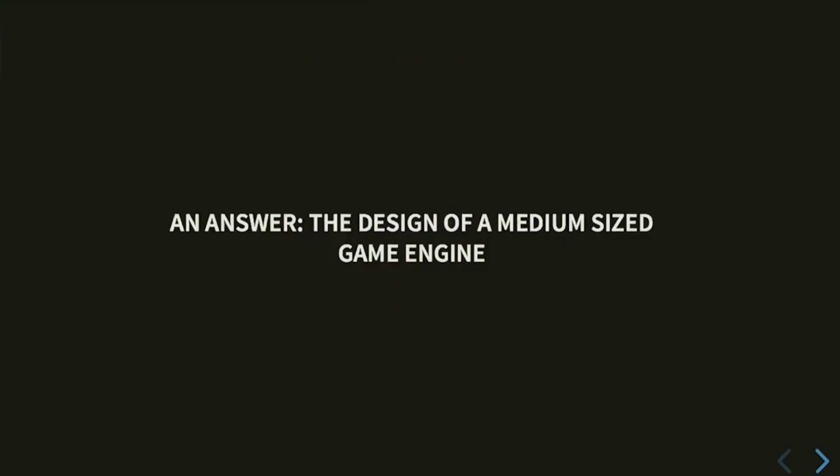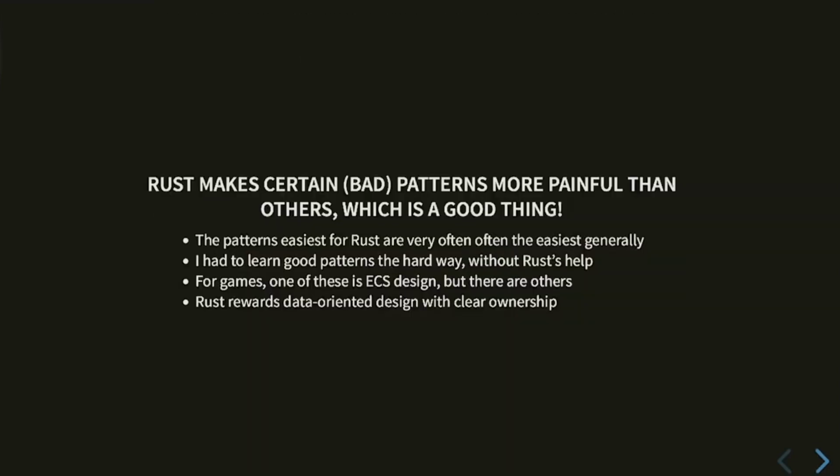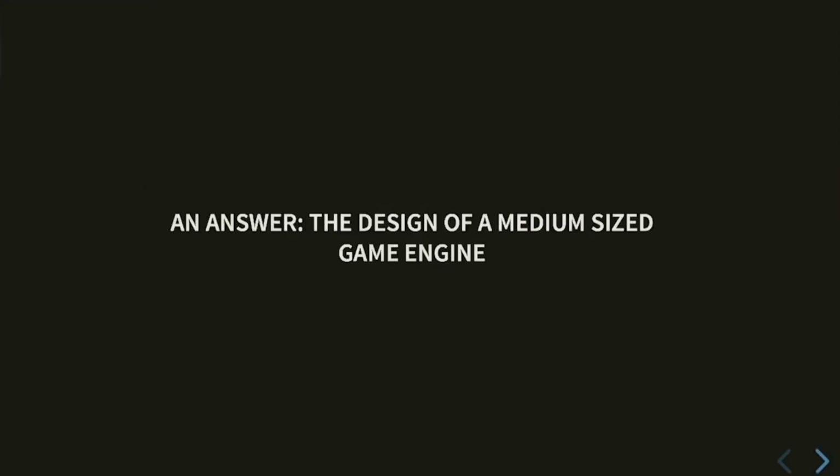But the trick is that you want to give an answer to these kinds of questions, and sometimes a small answer is not appropriate for a question that's about what happens when you grow something beyond the small. So this is my medium-sized answer to this question.